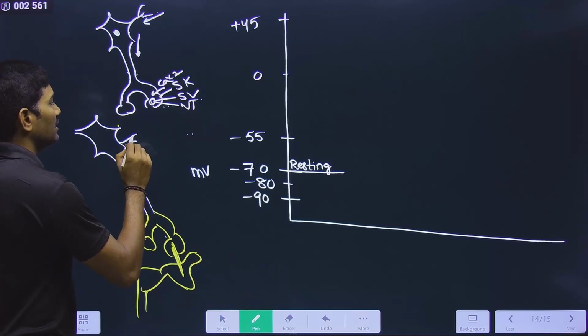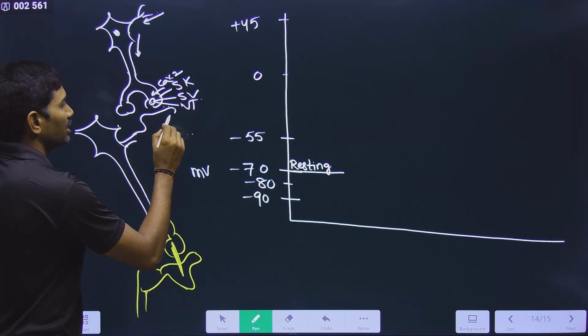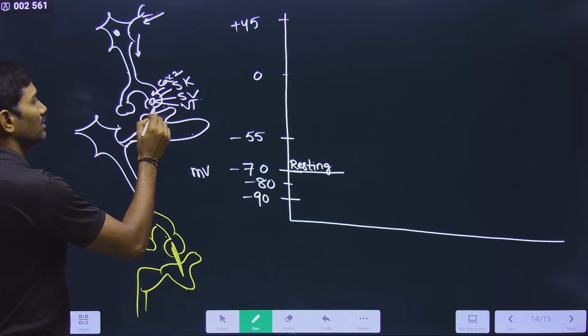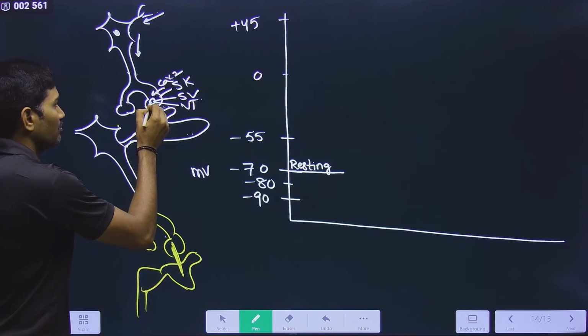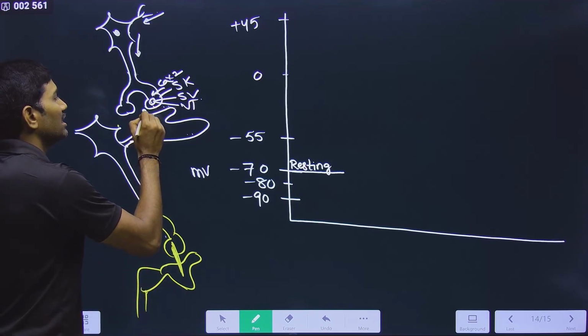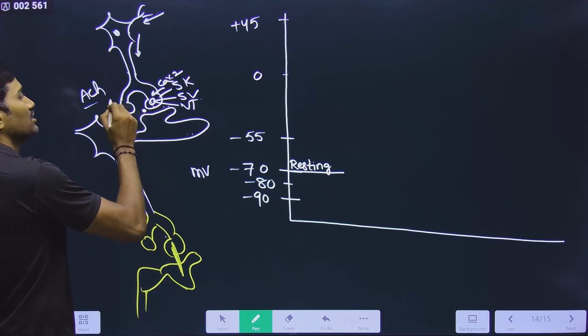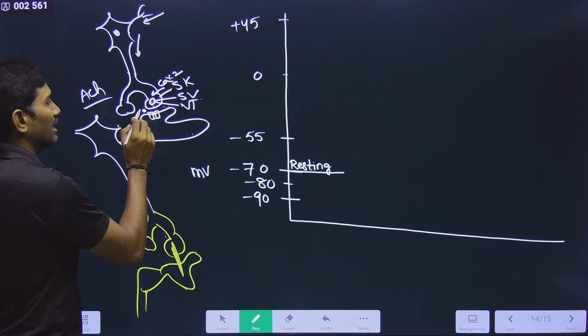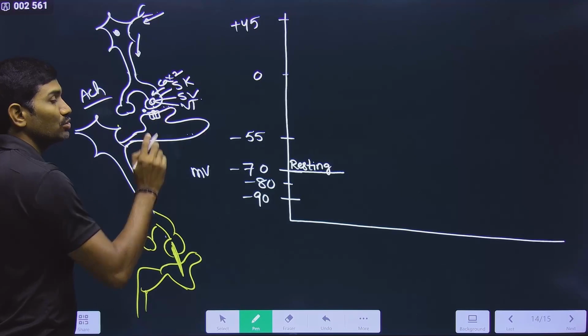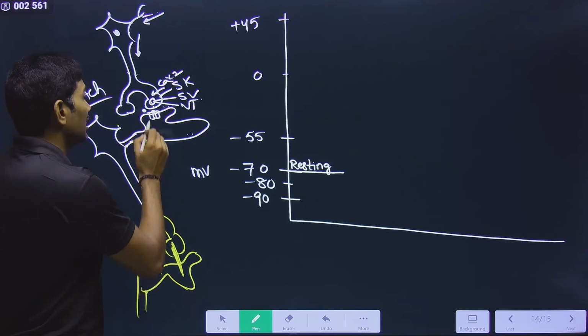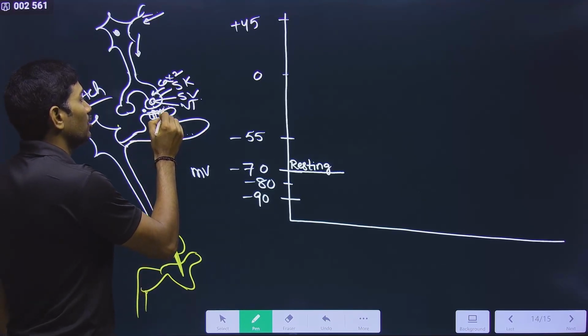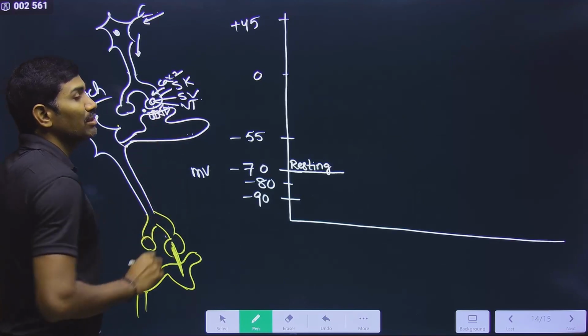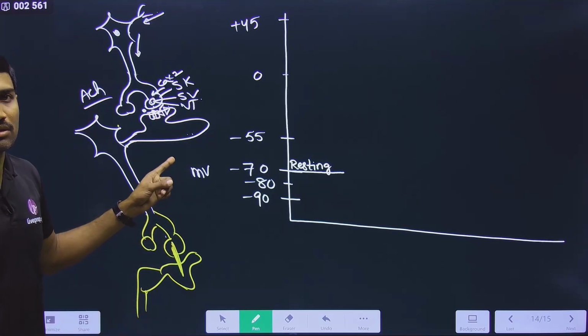Now here, what we said: suppose this is the plasma membrane of the dendrite. Now what I said, from this acetylcholine is released into the cleft, and here is the receptor, and now this acetylcholine is attached to the receptor. When acetylcholine is attached to the receptor, the sodium gated channel will be open. I told you this, or not?